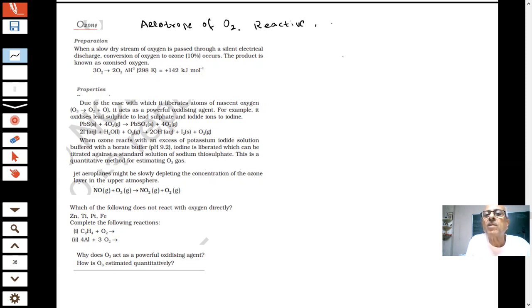You have heard about the ozone layer. What is the ozone layer? It is a layer in the upper atmosphere which protects the Earth from the harmful UV radiations of the sun.